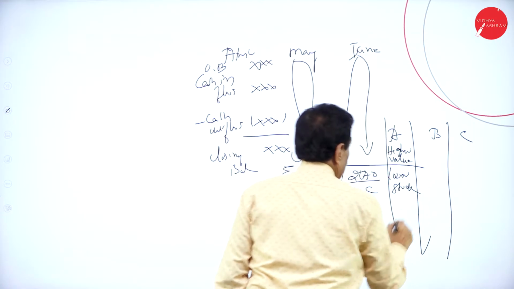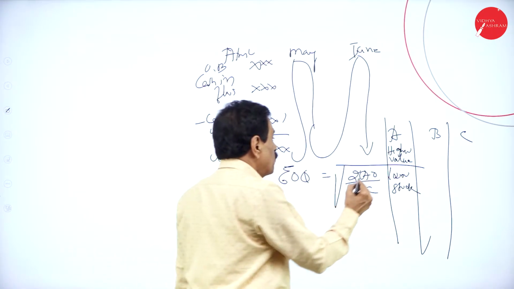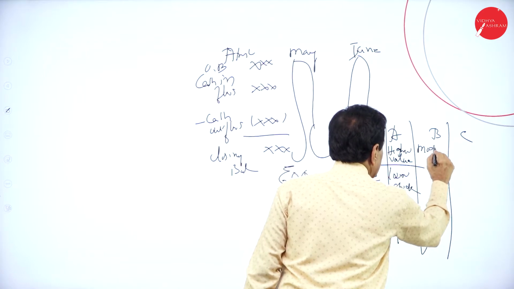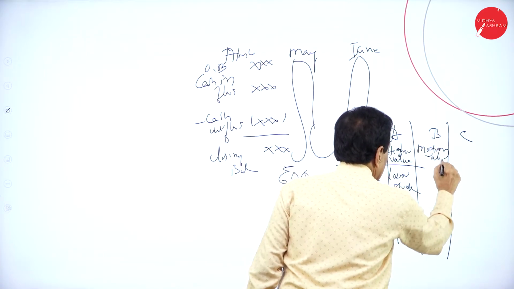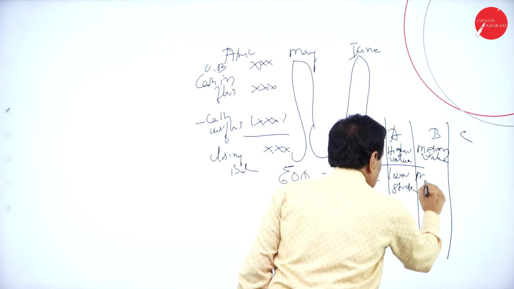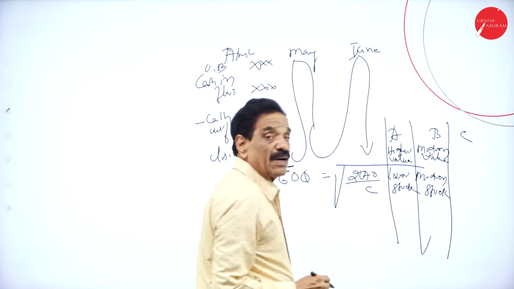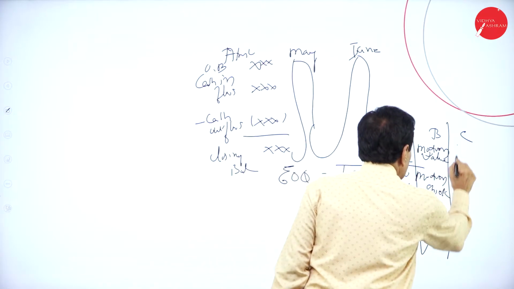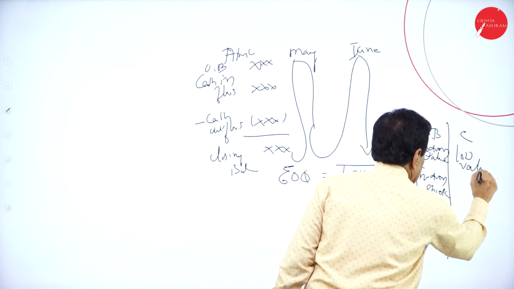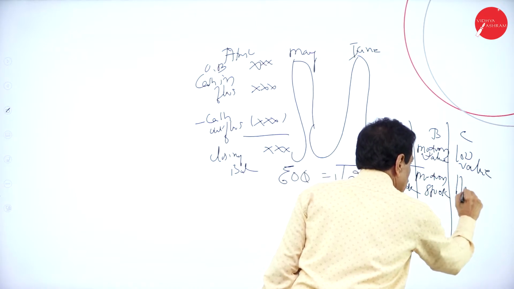Medium value, medium stock. Low value, high stock.